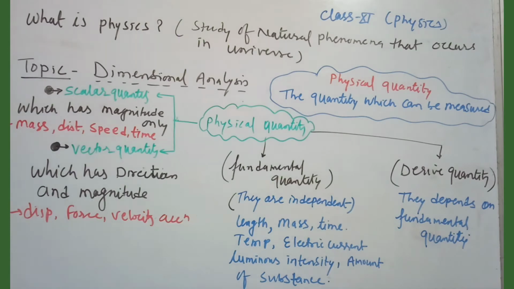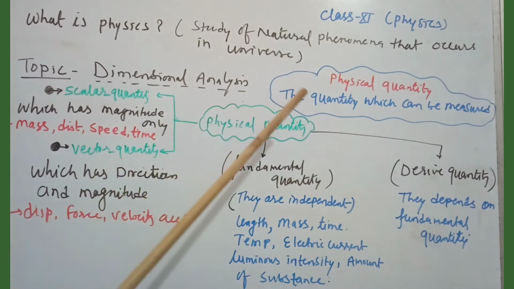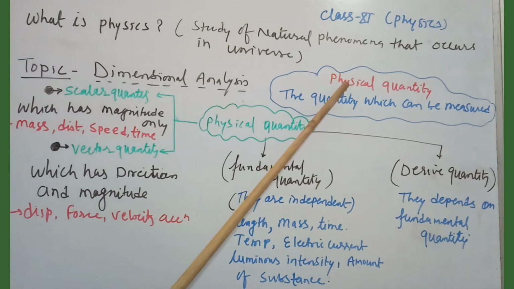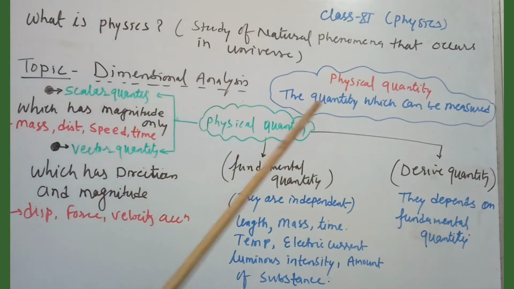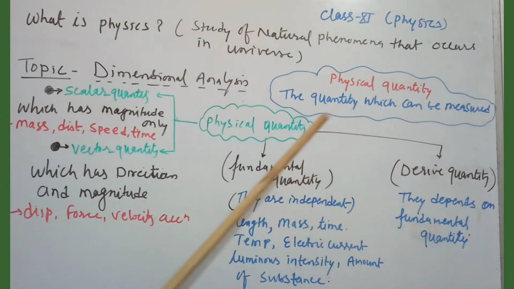So here for class 11th, I am taking a very popular, very important topic, dimensional analysis. To study dimensional analysis, we must know what a physical quantity is. The quantity which can be measured is called a physical quantity. Like mass we can measure, time we can measure, force applied on an object we can measure.